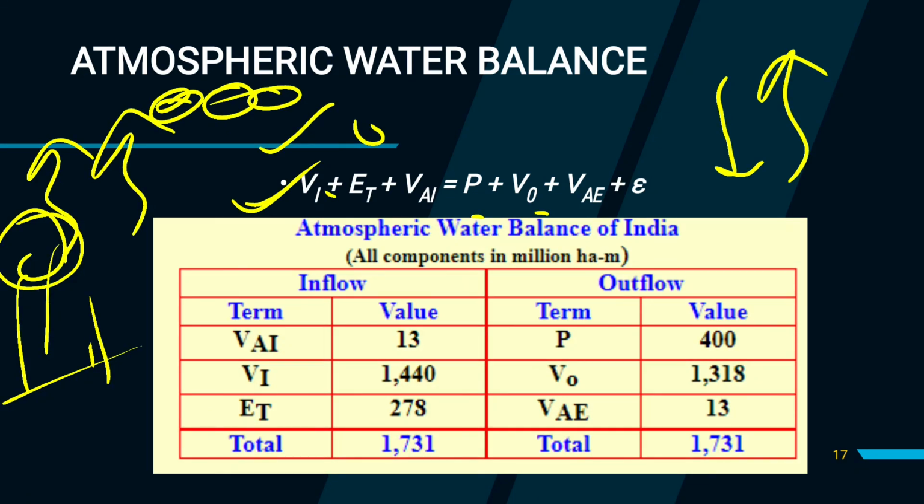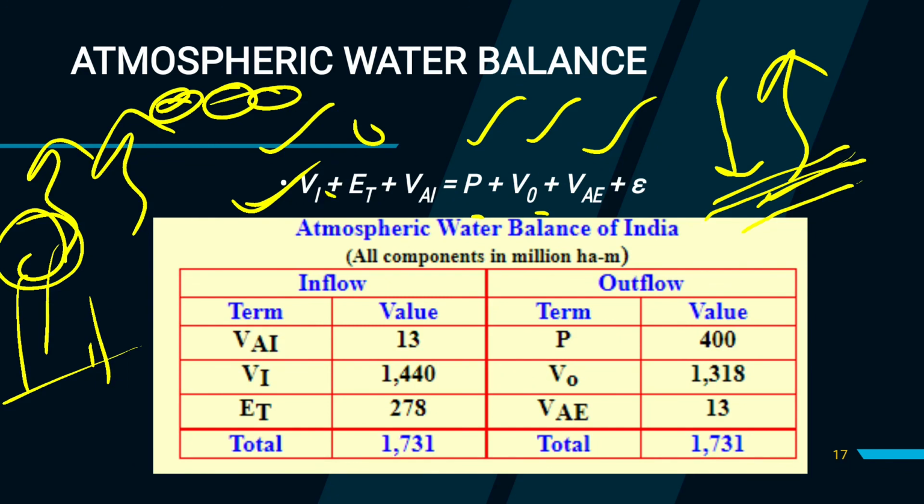In the right hand side, P is precipitation, the total precipitation we are getting. V naught is the outgoing water vapor. And VAE is the water vapor present at the end of the period under consideration. Let's say we are considering 2 hours, 3 hours.